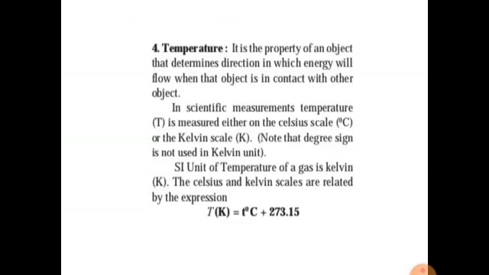Temperature. It is the property of an object that determines the direction in which energy will flow when that object is in contact with another object. Suppose two objects are there, one is hot and one is cold, then always heat flows from the higher temperature to lower temperature. In scientific measurement, temperature T is measured either on the Celsius scale or the Kelvin scale. Note that the degree sign is not used in the Kelvin unit. The SI unit of temperature of gas is Kelvin. The Celsius and Kelvin scales are related by the expression: temperature in Kelvin is equal to temperature in degree Celsius plus 273.15.